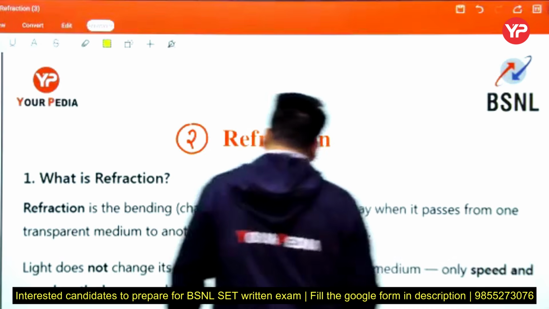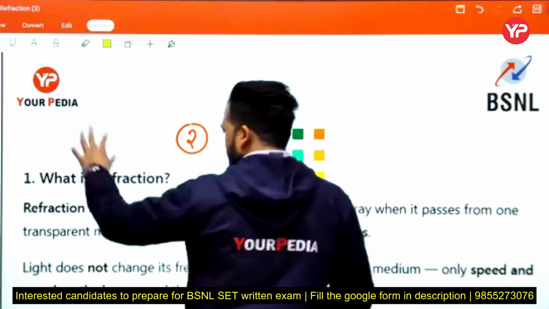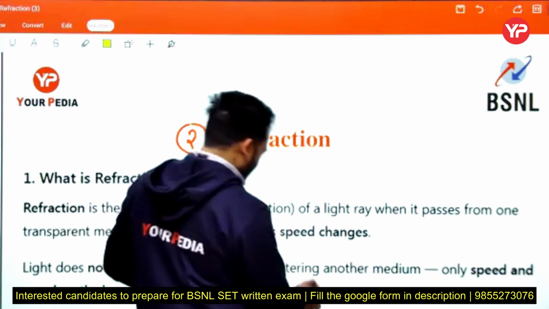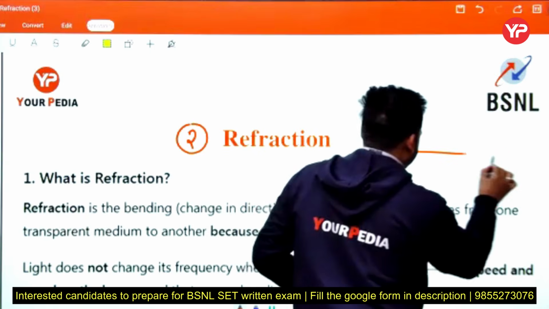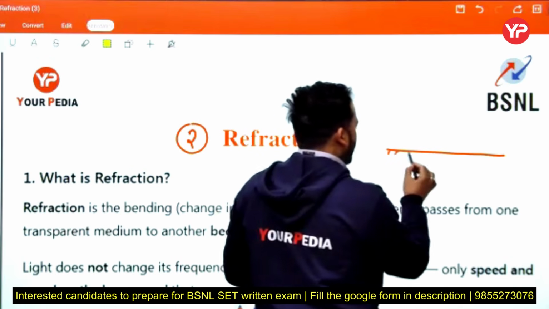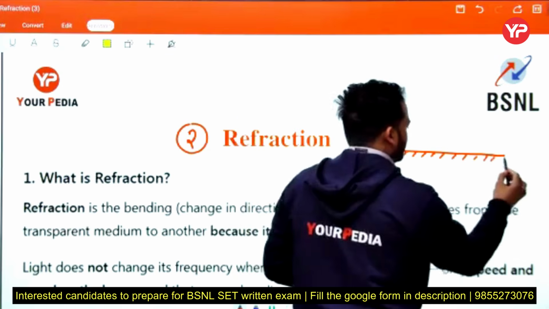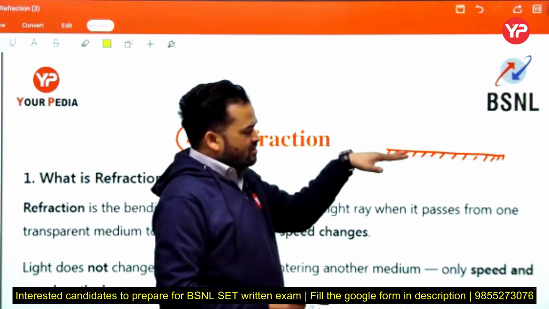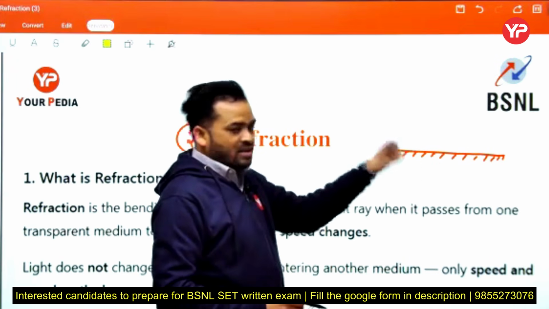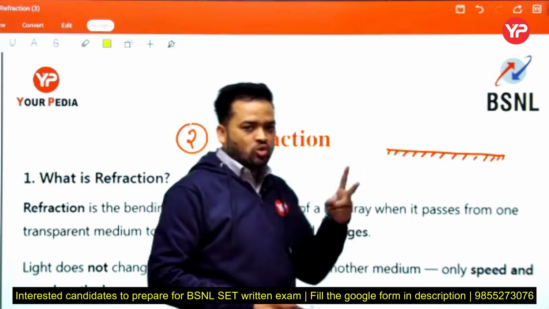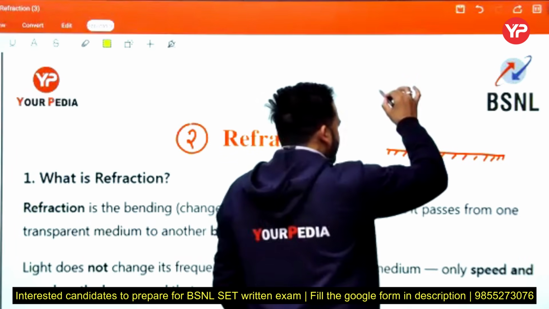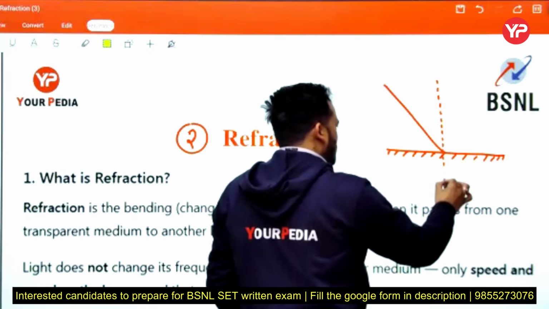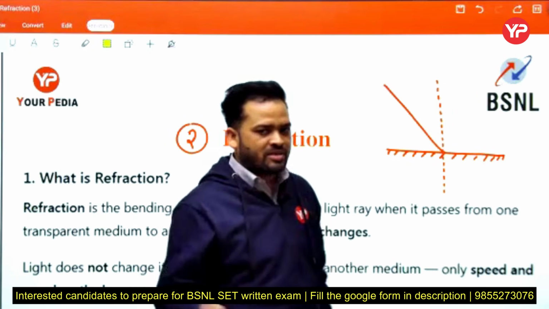First of all, we consider an example. Now we need to study that particular point. See me carefully. This is our surface, or we can say a transparent medium. This is the plane which divides the medium into two regions. This is the incident ray, and this is the normal. What is the normal? What is the incident ray? We discussed this in the previous lecture.